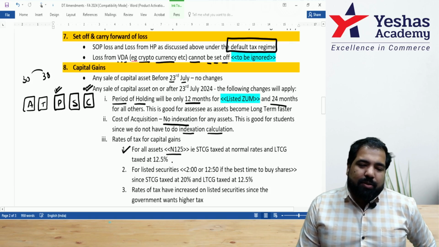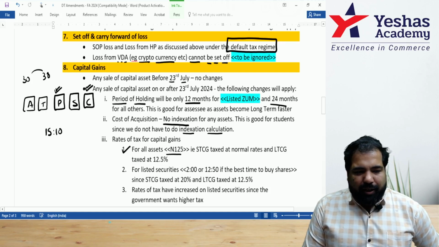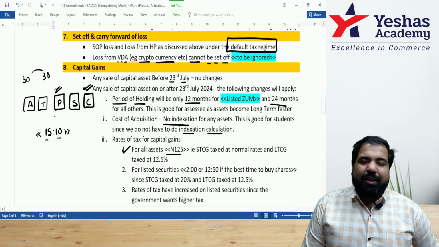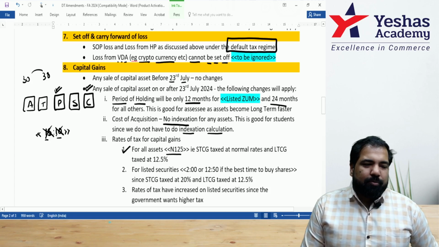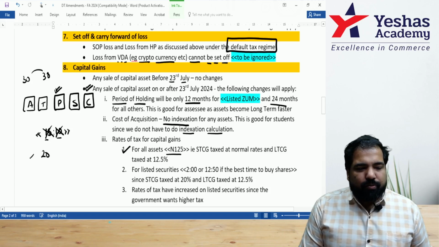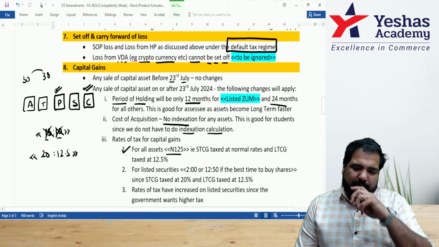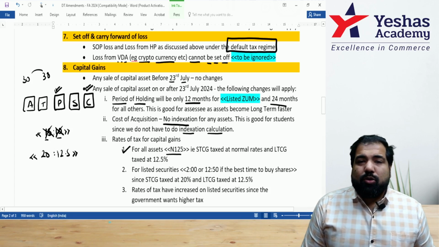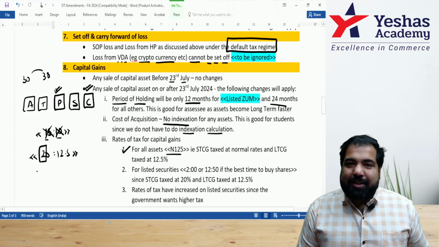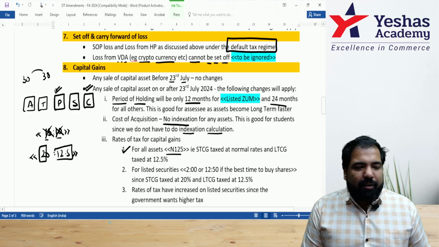And next, what is the most ideal time to buy shares, guys? Earlier, the ideal time to buy shares was at 15:10, if you remember, because short-term capital gain at 15%, long-term at 10%. The government now has decided to change this. If you're selling shares on or after 23rd July, then this 15 has become 20 and this 10 has become 12.5. This is because the government wants a little more tax from us. How do you remember it now? The most auspicious time to buy shares is now 2 o'clock in the afternoon. Yes, right now it's 1:17 on my clock, 2 o'clock in the afternoon. And if you miss that, then 12:50 before that was the most ideal time.